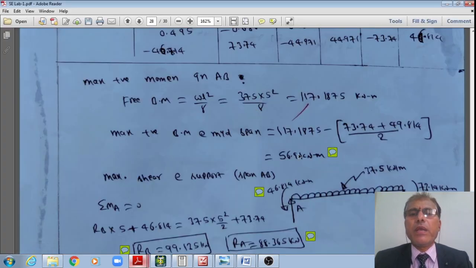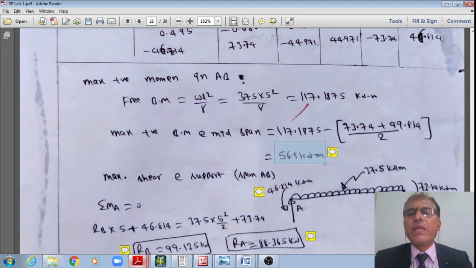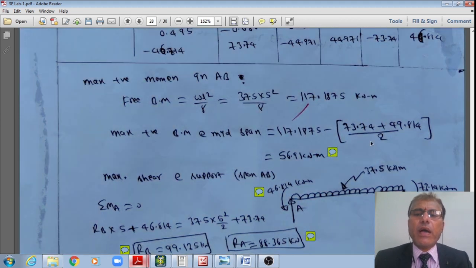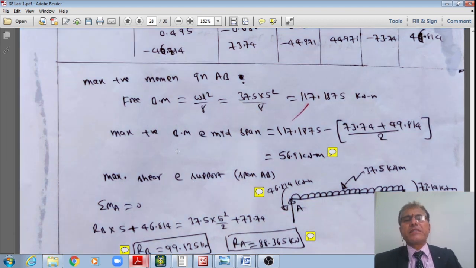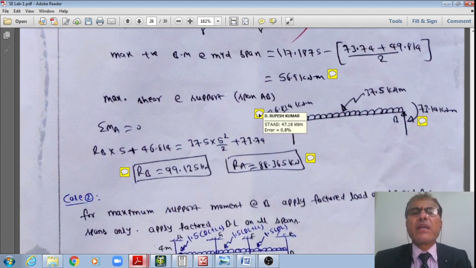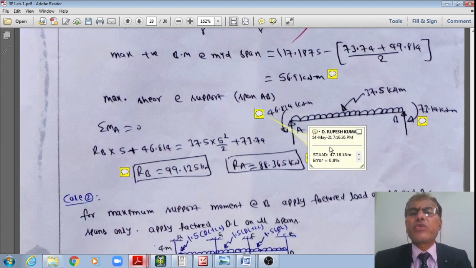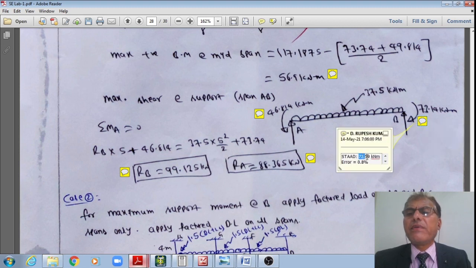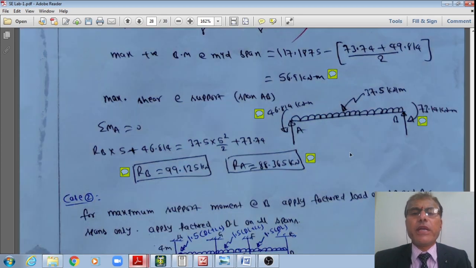Therefore, I do have the maximum span moment as 57.3. But how much I got manually? I got manually 56.71 against this STAAD value of 57.3. Hardly 0.7% error, student. Actually, in concrete designs, this much error is very small. It may be neglected. Like that at the left support, just now I have shown from STAAD I got 47.18, but manually I got 46.84. 0.8% error is there. Even just now I have shown from STAAD I got 72.59, but manually I got 73.14. Therefore, only just 0.8% error.